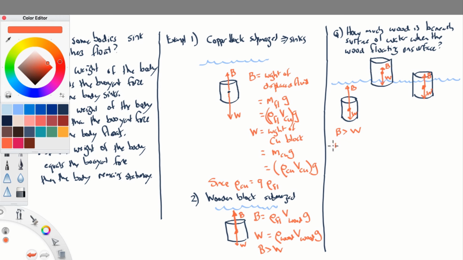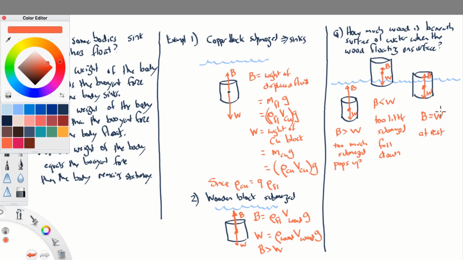That means it's too low, too much submerged, and it's going to pop upward. In this case, the buoyant force is less than the weight, and so it's too little submerged, and so it falls downward. And in this case, the buoyant force is exactly equal to the weight, and that means that it's going to sit at rest.